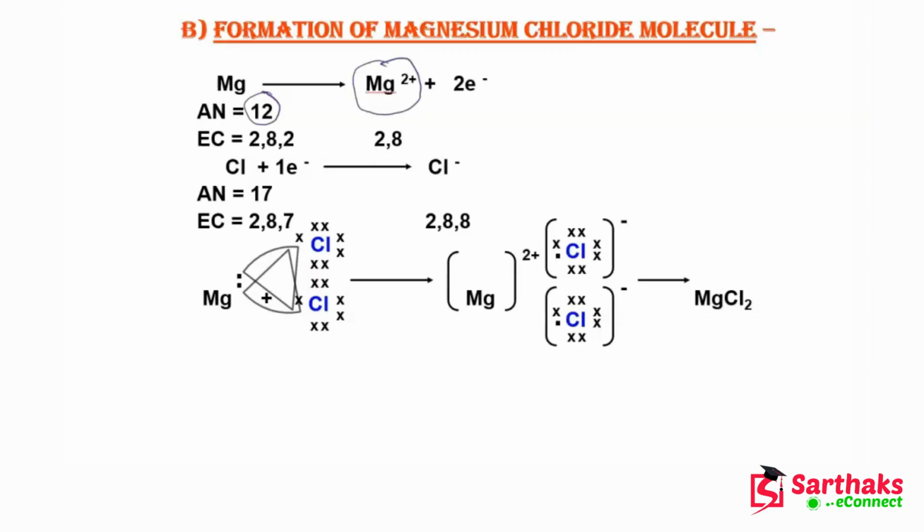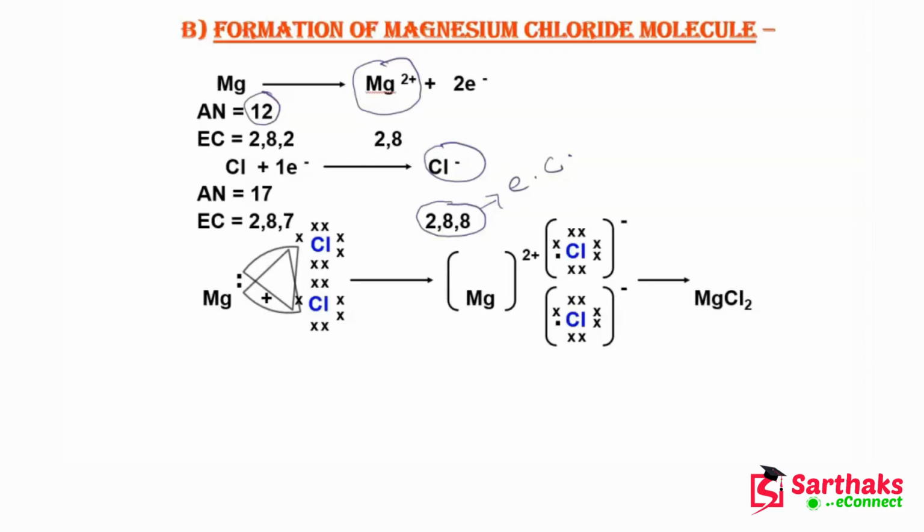Now this chlorine will gain 1 electron and become Cl minus because it wants to complete its octet, and after gaining 1 electron it will become 2, 8 and 8. This is basically its electronic configuration.